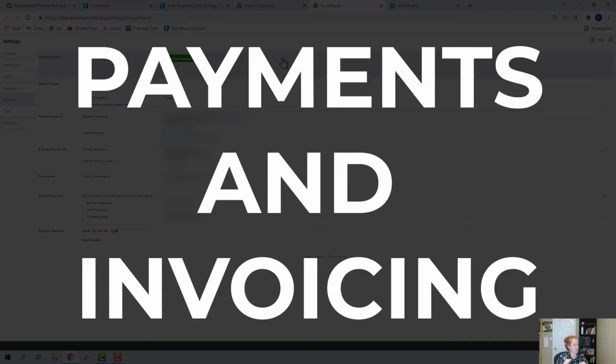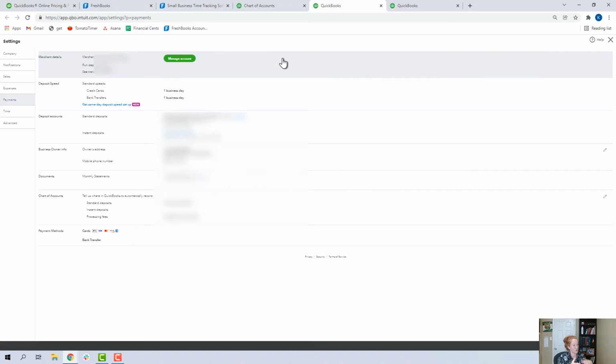All right, so let's talk about payments and invoicing. You can set up QBO merchant services and get paid in QuickBooks Online via credit card or ACH. You can also prohibit credit card payments and only accept ACH bank transfers if you want whenever you run invoices. Here I am in the settings of my QuickBooks Online account, and in payments, you can see I have my merchant details set up, and I can hit this button if I ever need to do anything inside my merchant services, but I almost never do.